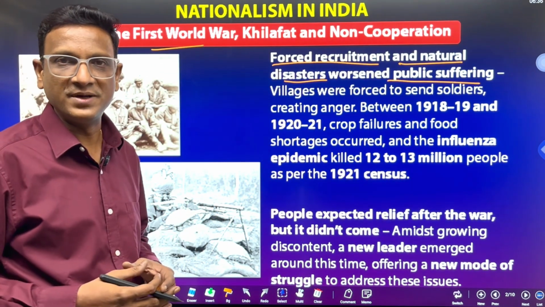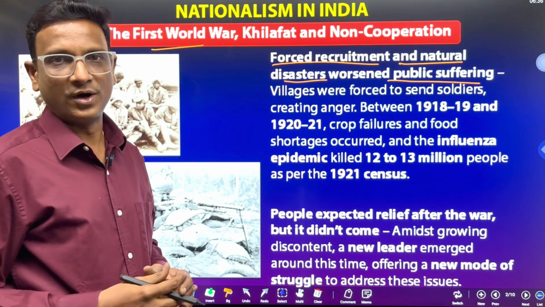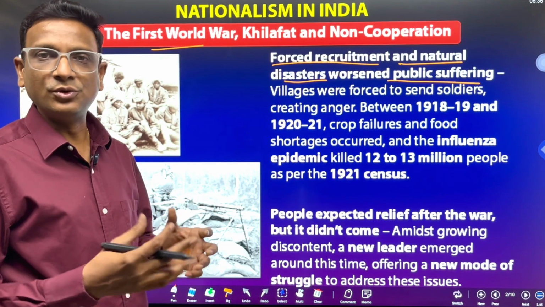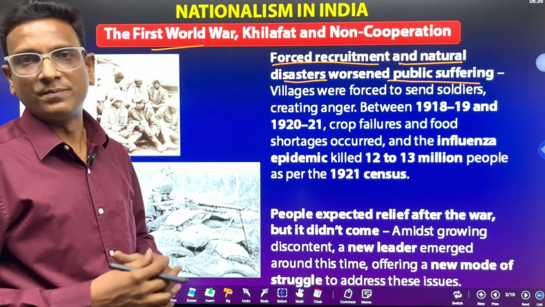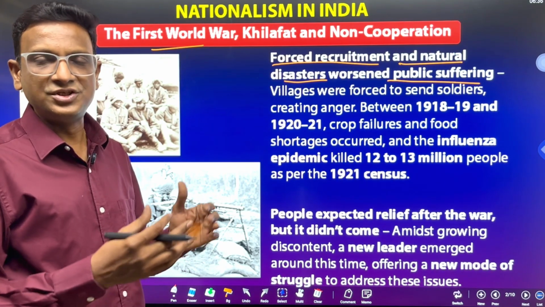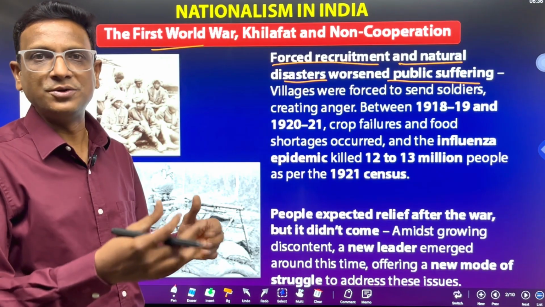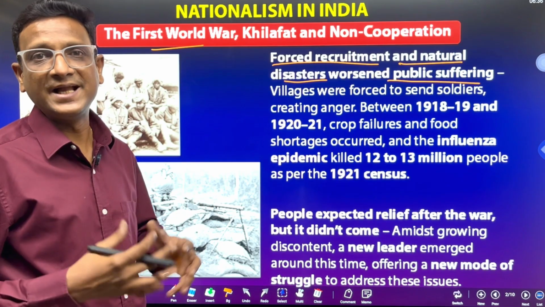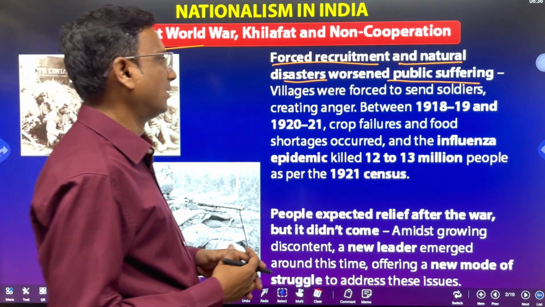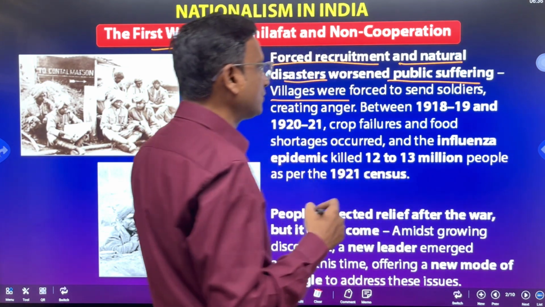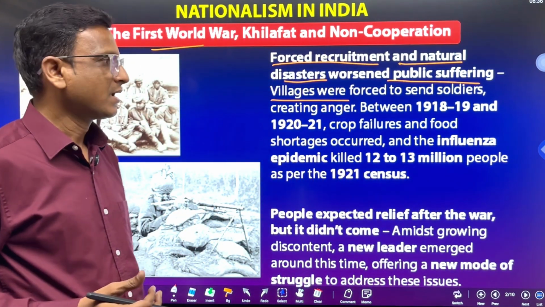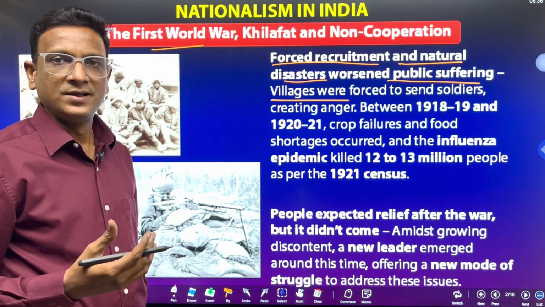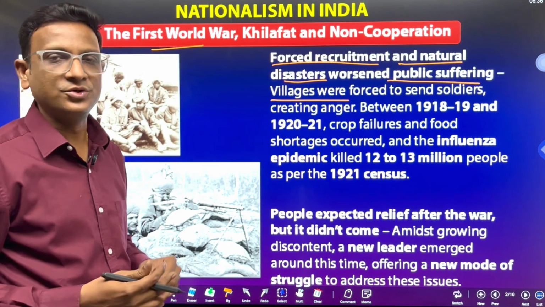What is forced recruitment for? Recruiting the people into that war. World War I was going on, so more soldiers were required and forced recruitment was done. Even children, small-age people, were pulled into that war. The villagers got angry at this forced recruitment. Villages were forced to send soldiers, and it created anger. So that is the condition of the war. In World War I, the main problem was forced recruitment.